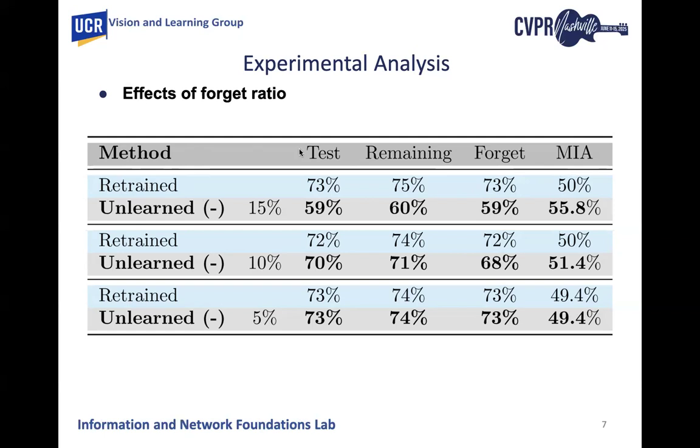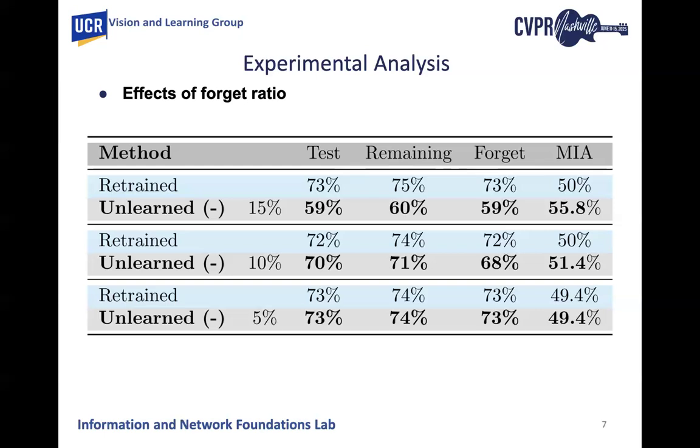Also, we provide test data, remaining data, and forget data accuracies. We provide remaining data accuracies to show that after unlearning, the remaining data performance is either increasing or we are trying to keep the model so that the remaining data performance will not change. We also provide the forget data accuracy to show that there should be some significant drop in the accuracy so that the test data and forget data will be indistinguishable from each other.